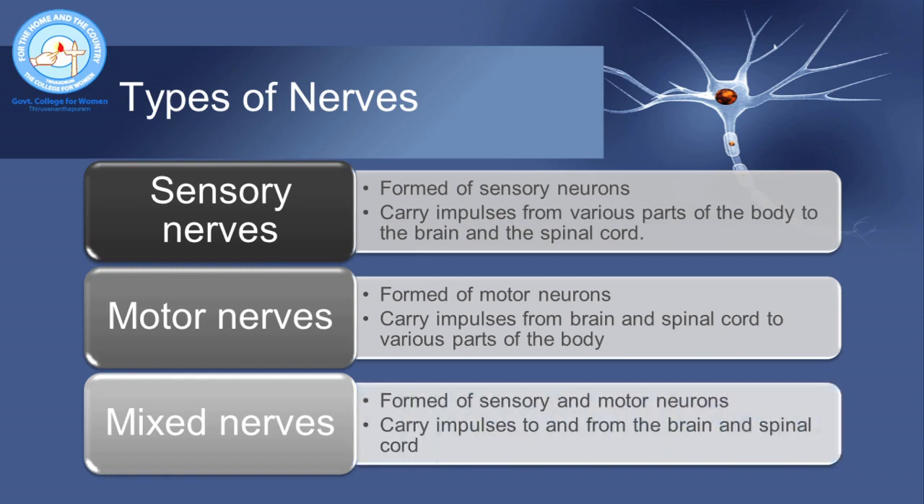Mixed nerves are formed of both sensory neurons and motor neurons. Since they contain both sensory neurons and motor neurons, they carry impulses from the different parts of the body to the brain and spinal cord and also back from the brain and spinal cord to different parts of the body.